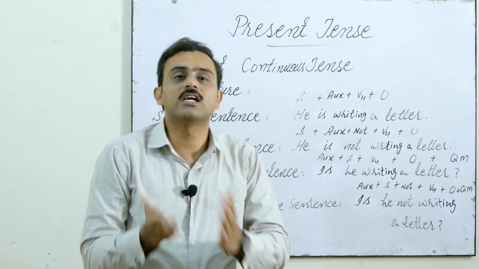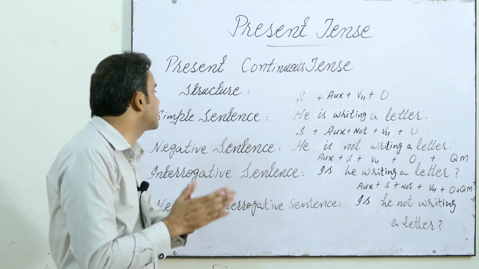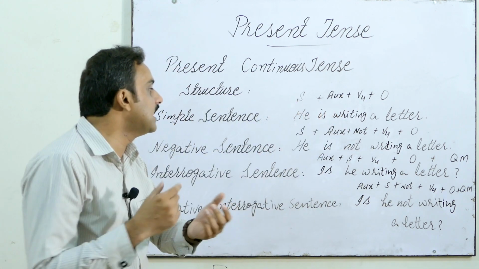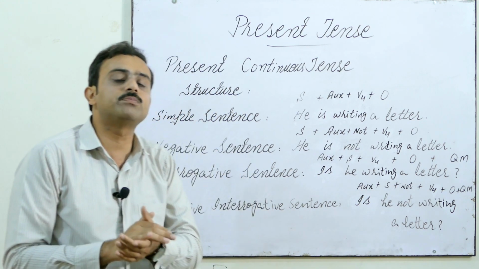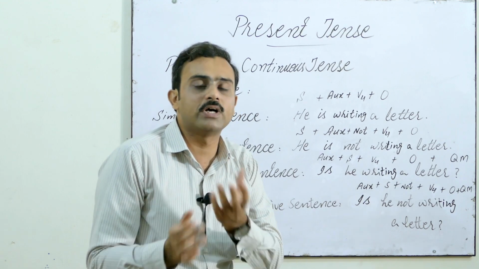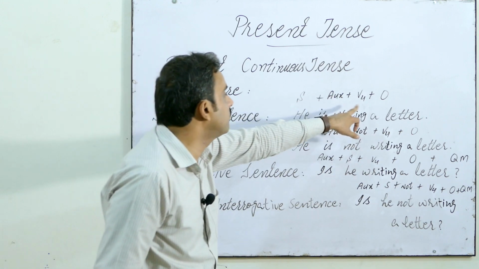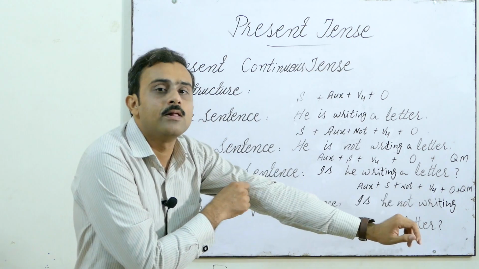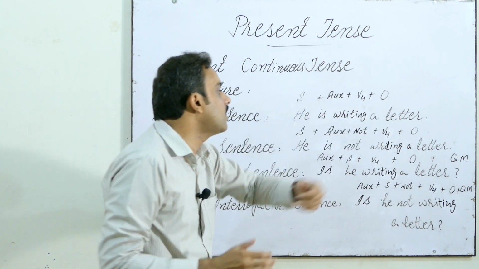This shows the continuity. Okay, in the structure of present continuous simple sentences, we have subject, auxiliary, we have is, are, am. With singular we use is, and with plural nouns or pronouns we use are, and with the pronoun I we use am. So then we have the main verb. For the main verb we use V4, means present participle. Okay, and then we use the object.